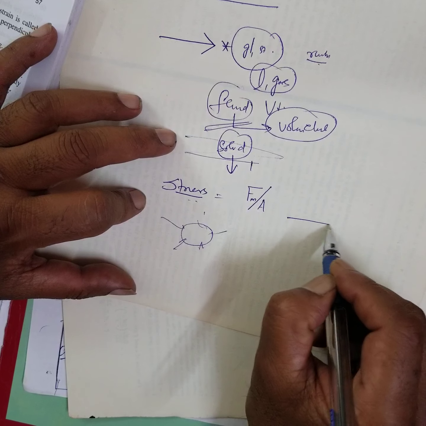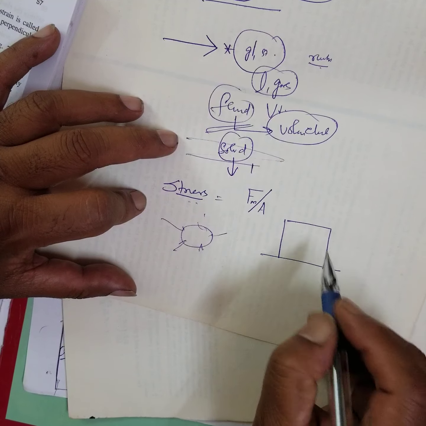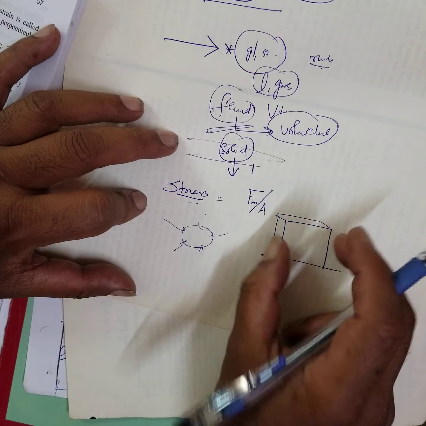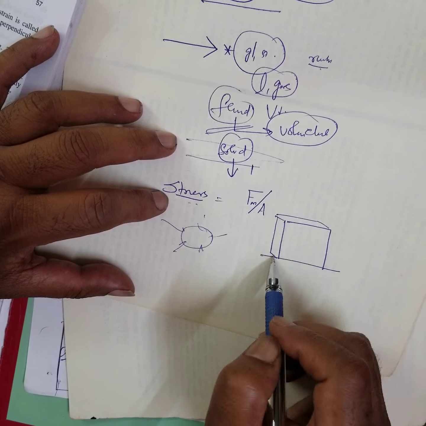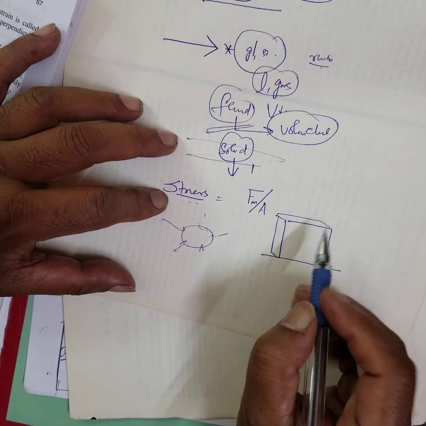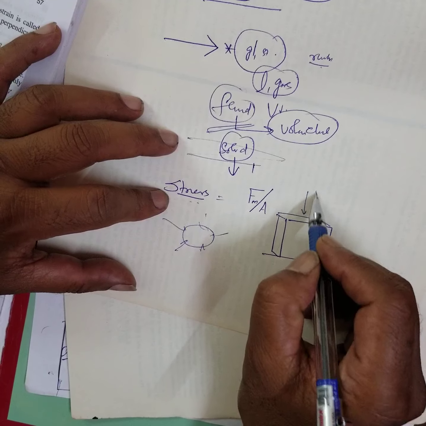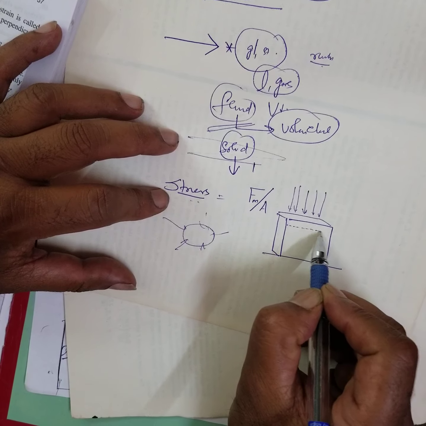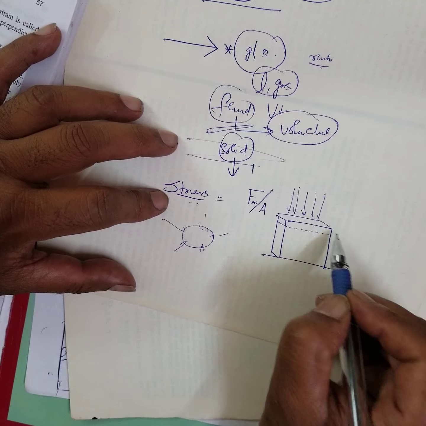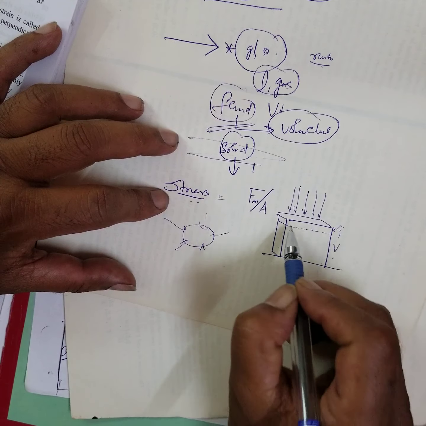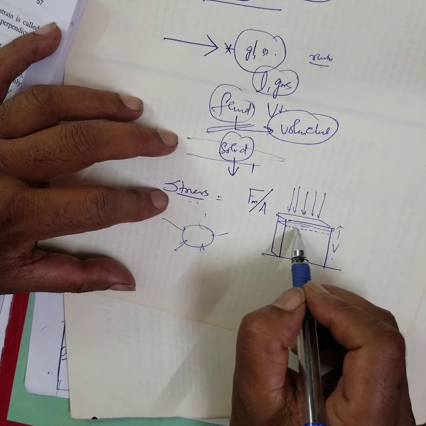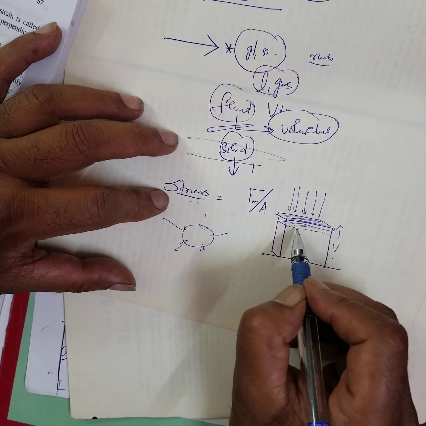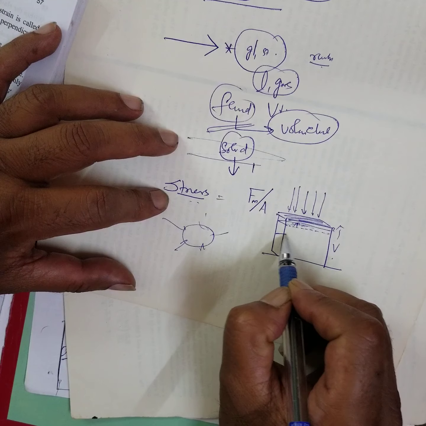Suppose I have a cube, or some stuff, fully made of rubber. Now I am applying a force normally. This is called thrust. What will happen? Its volume decreases from the original volume. As a result, what happens? The forces are acting on this area and on that area.